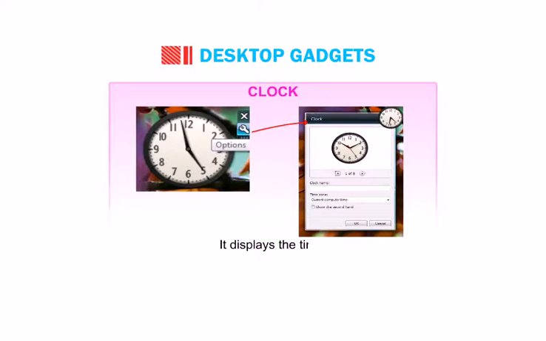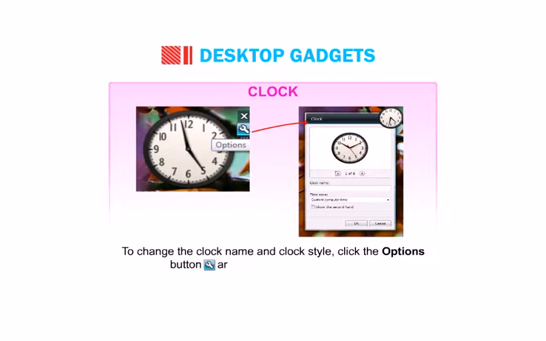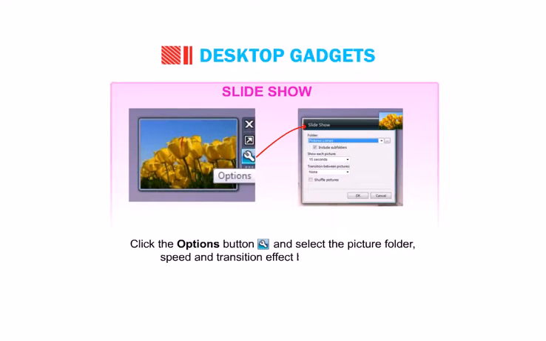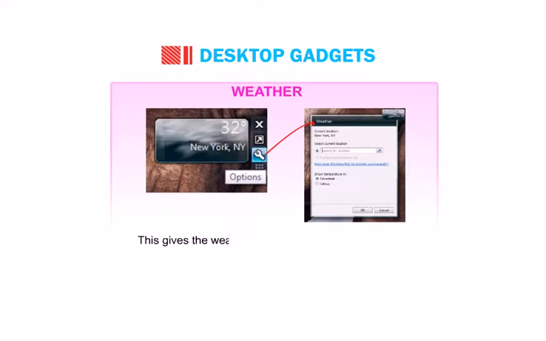Clock displays the time. To change the clock name and clock style, click the Options button and make the desired changes. Slideshow displays a continuous slideshow of pictures on your computer. Click the Options button and select the picture folder, speed and transition effect between pictures. Weather gives the weather information, either in Celsius or Fahrenheit, of any place around the world.